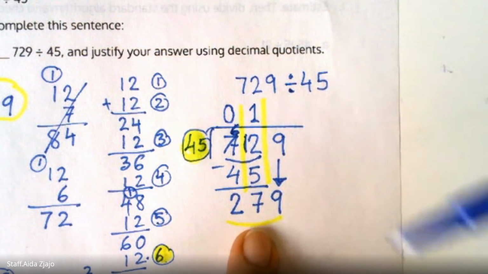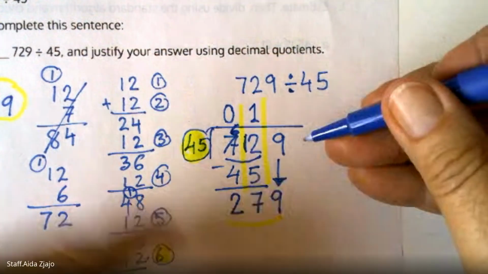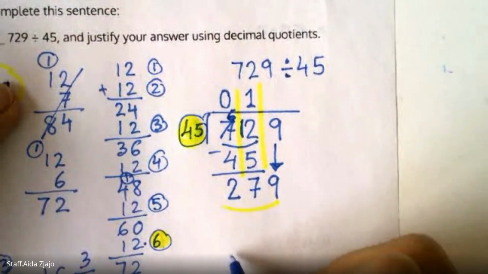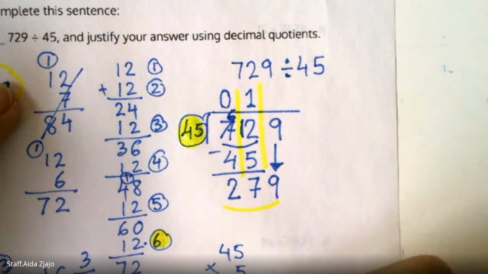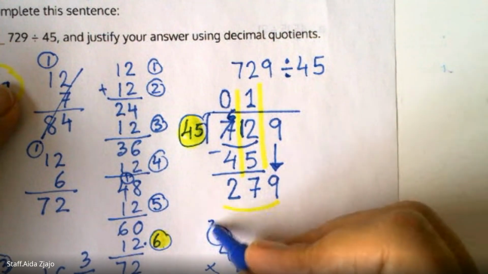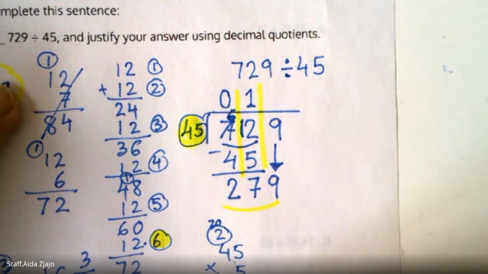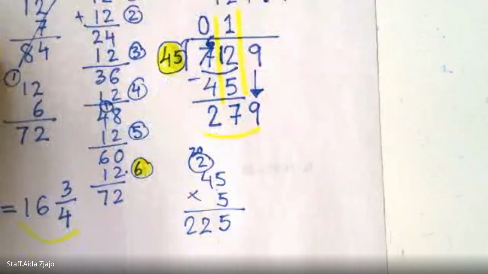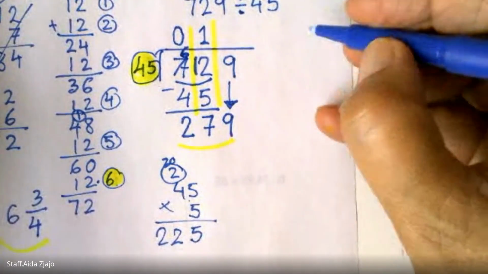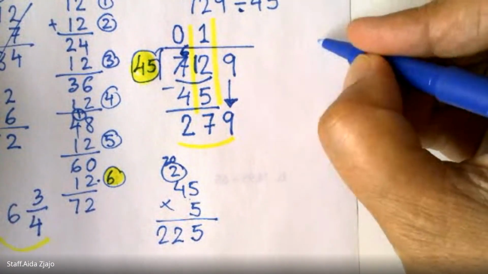But you can check if our guess is right: 45 times 5. 5 times 5 is 25. I remember 2. 4 times 5 is 20, plus 2 is 22. So it's about 225, which is good.